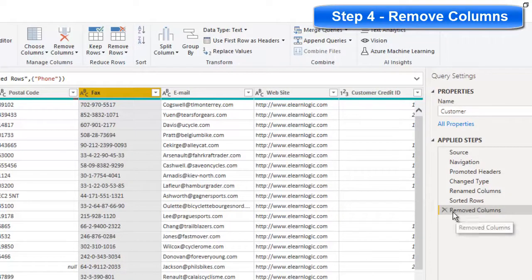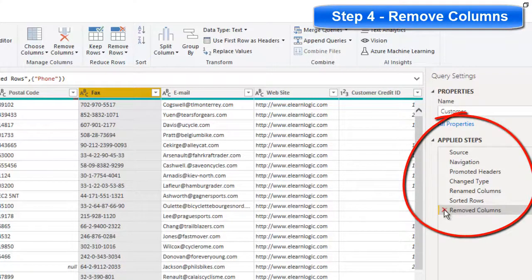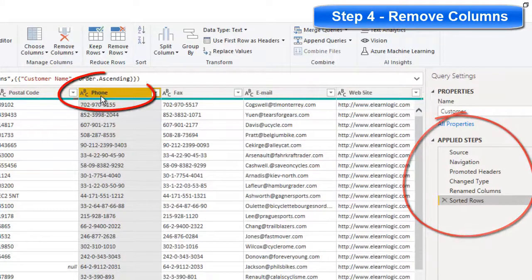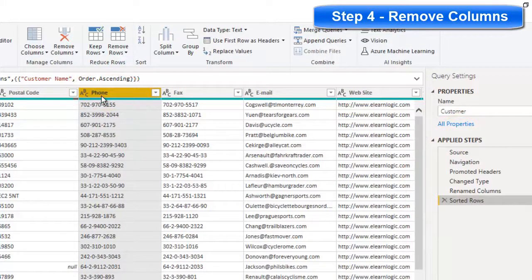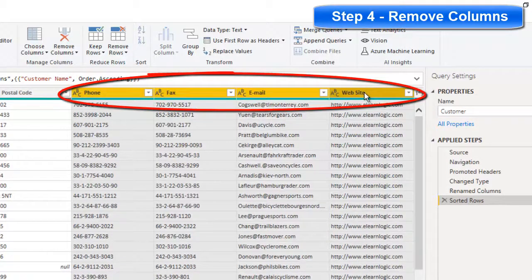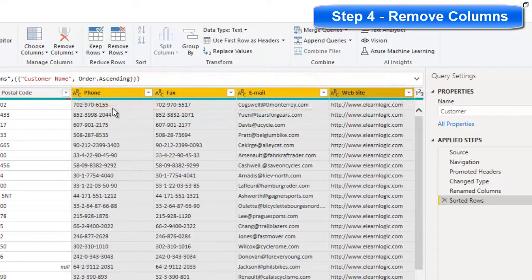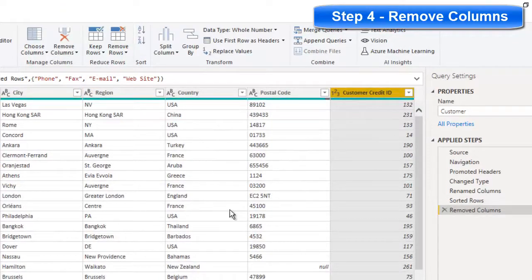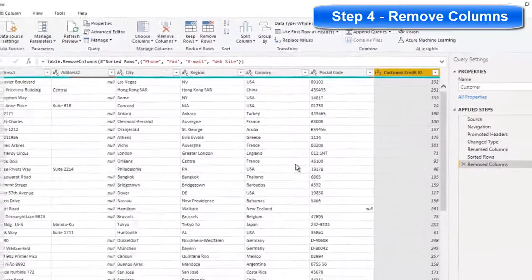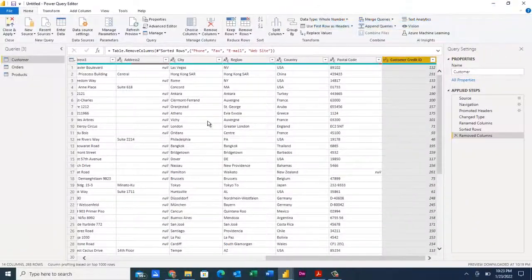Now, if we deleted this filter called Remove Columns, that actually brings it back. So we're not really removing anything. We're just creating filters to adjust this information. If you hold your Shift key down and select them all, the fax, the email, and the website, I don't need any of these. I can simply remove all of those. And that means I've cleaned up the database or reduced the amount of information that I need in Power BI.